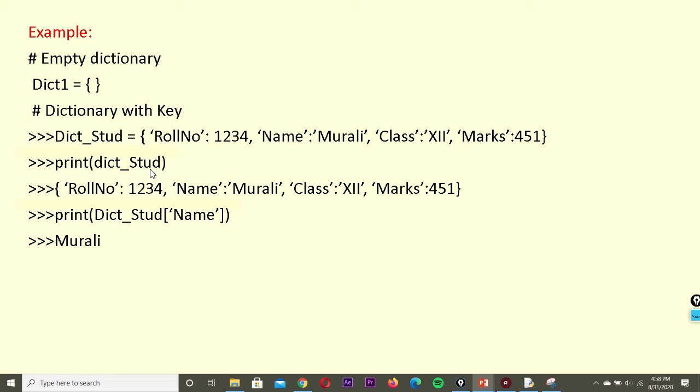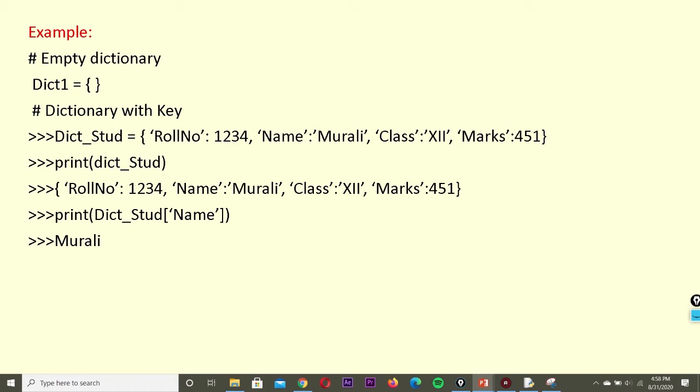I am giving print dict stud, so all the values are printed along with the keys. Now print dict stud of name. We can also access each element by using the key. If I give print dict stud of name, the value corresponding to name, that is Murali, will be displayed. If I want to display the class, I can write print dict stud of class, and then 12 will be displayed. This is how we can access each element along with the key.